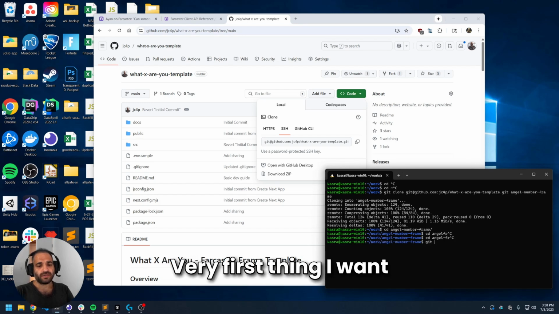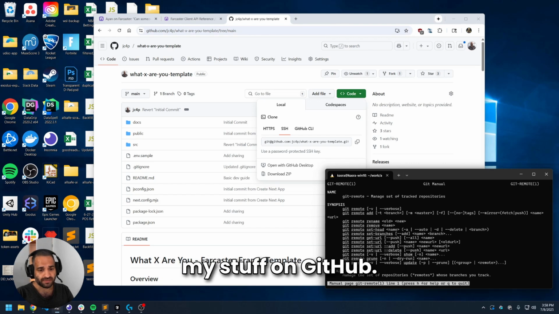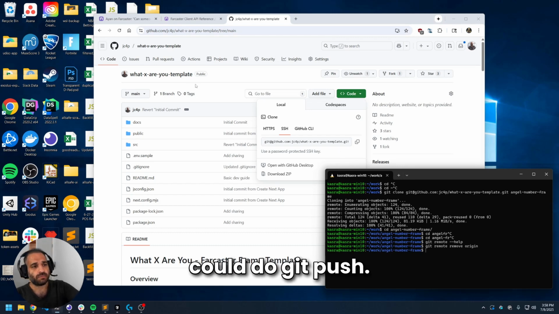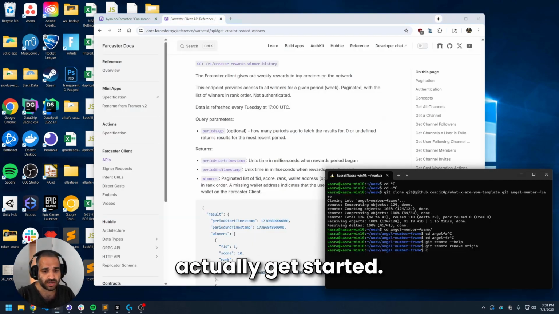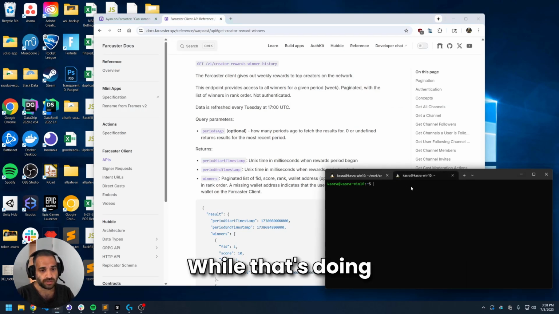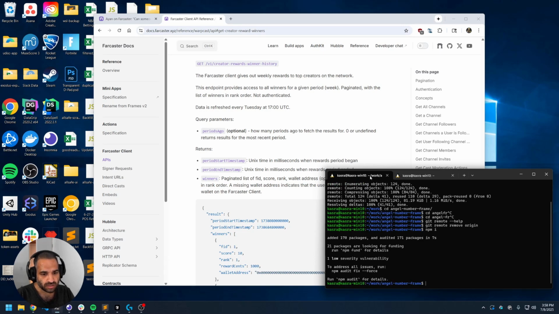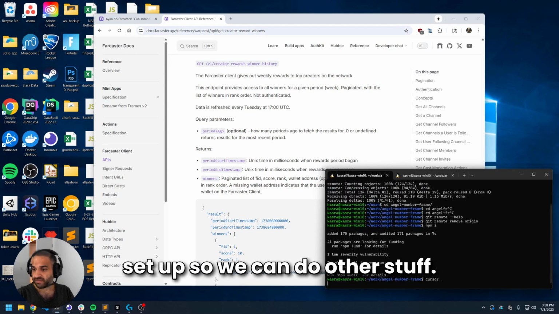Okay. Very first thing I want to do is git remote help. I don't want to overwrite my stuff on GitHub, so I want to do git remote remove origin. Okay, cool. So now if I do git push, it's not actually going to push this because I wanted to go on a new template. All right, let's actually get started. npm i. While that's doing that, let's go and do, what did I call this? Angel number frame. Okay, cool. I just want to get a second instance set up so we can do other stuff.